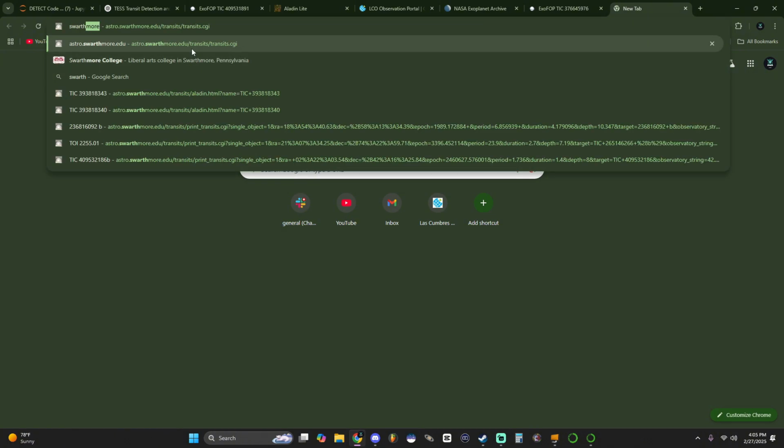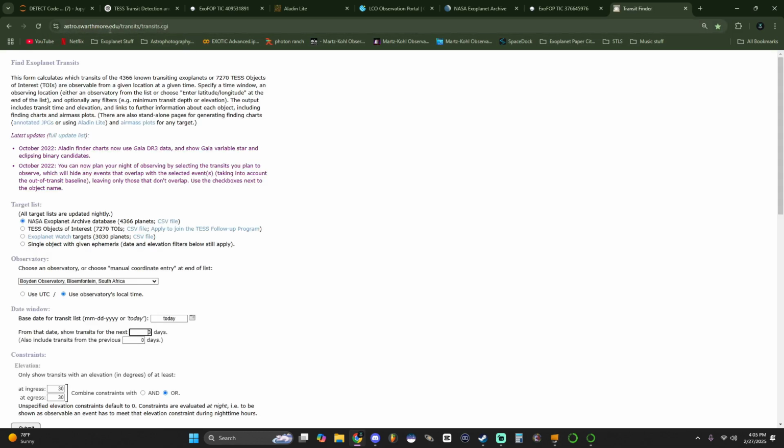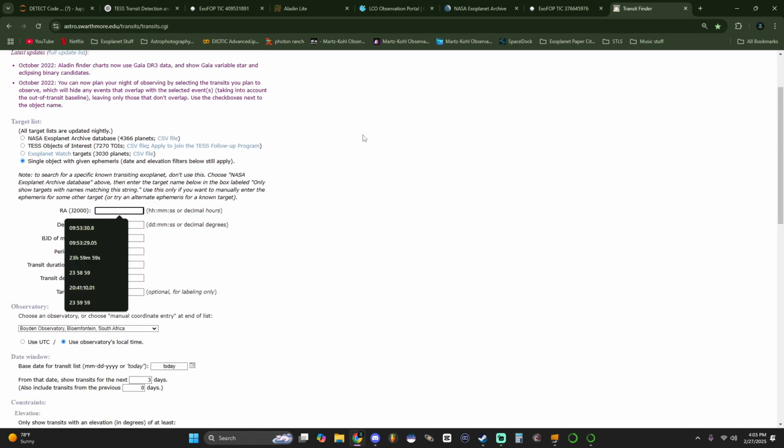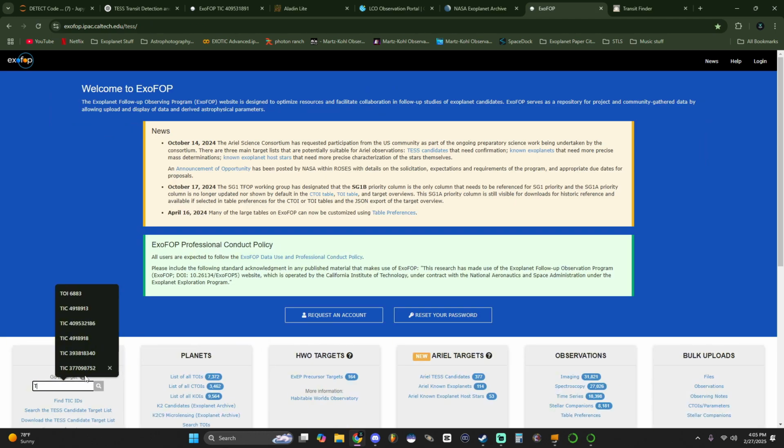So I'm going to be going on my target that I have selected. So it's going to be on astro.swarthmore.edu. This is a really good site to get transit dates. So we're going to do single object with given ephemeris. This is a candidate I was working on just a bit ago. Actually, scratch that. We're going to load up out of this and go to Exoplanet, TIC4918918, and here we go.